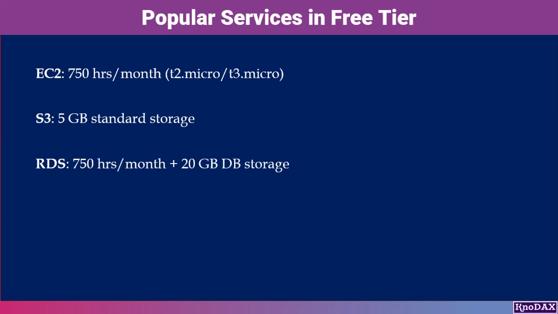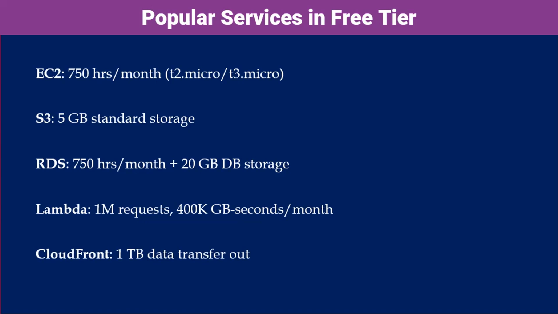Amazon RDS offers 750 hours per month of db.t2.micro instance usage, along with 20 GB of storage, all included in the AWS Free Tier. Perfect for running small databases on MySQL, PostgreSQL, or other supported engines. With AWS Lambda under the free tier, you get 1 million requests and 400,000 GB-seconds of compute time every month, allowing you to run code without provisioning or managing servers. Amazon CloudFront includes 1 TB of data transfer out each month in the free tier, ideal for delivering content globally with low latency and high speed.